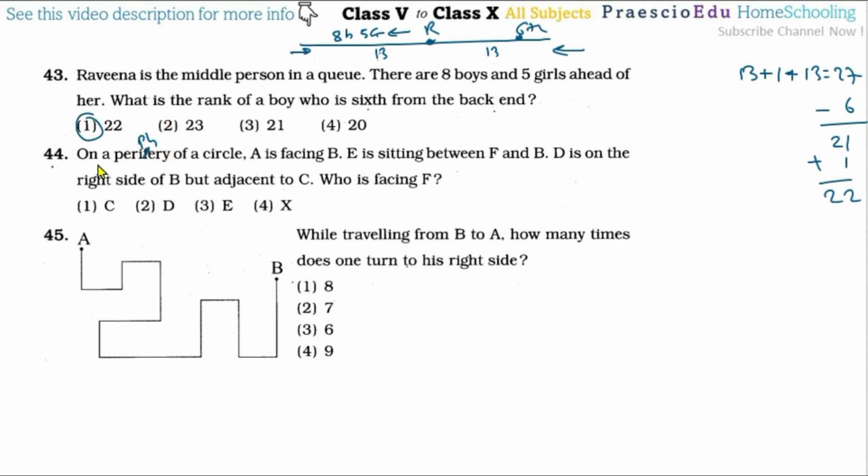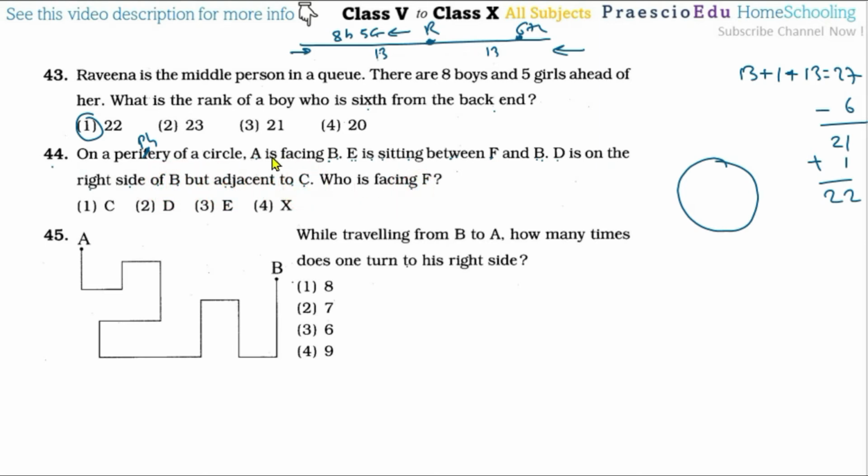Now question number 44. On a periphery of a circle, A is facing B. Now suppose here is the periphery. A is facing B. E is sitting between F and B. D is on the right side of B but adjacent to C. Who is facing F?